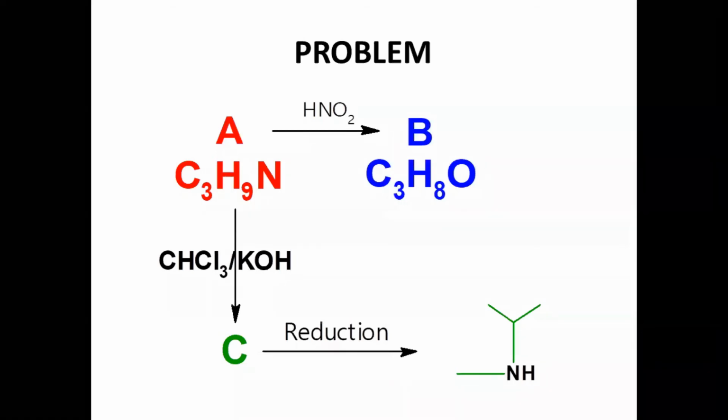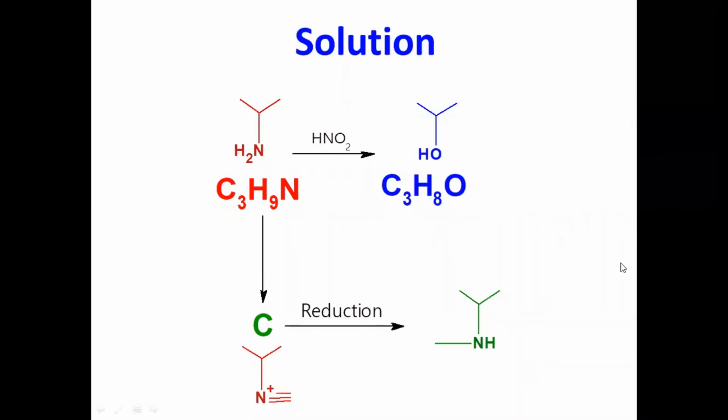This isocyanate on reduction will give amines. So C may be isocyanate, and isocyanate means N triple bond C, with the isopropyl group on nitrogen. That is what isocyanate is. Now how are we predicting? By seeing this amine, reduction means we are thinking of it in reverse manner.